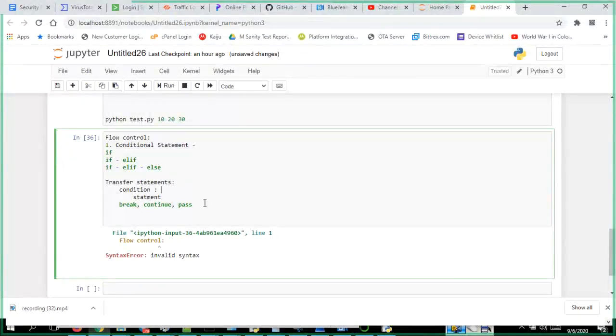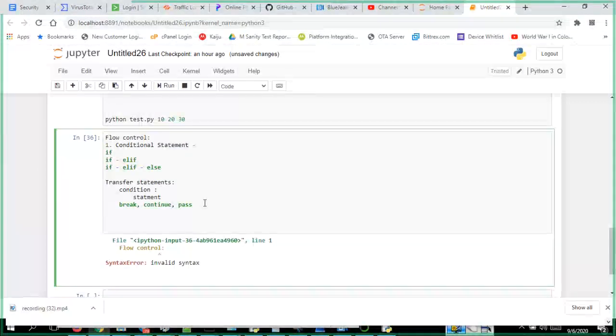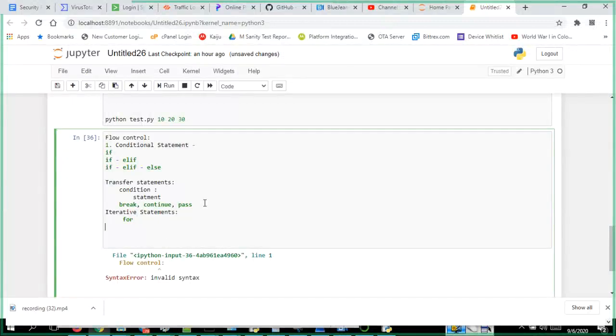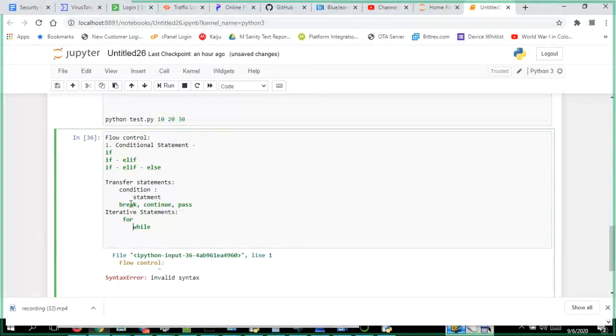Apart from that, we have loops also. That is the iterative statements. How many types of iterative statements do we have? For loop and while loop, a total of 2.